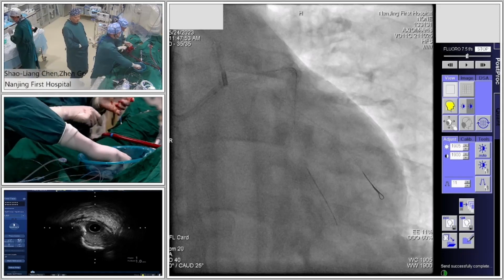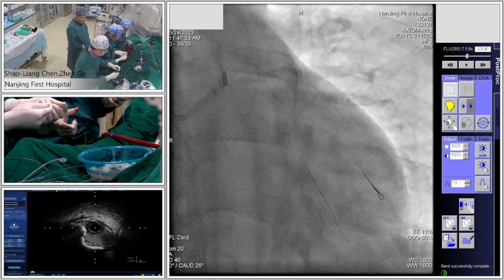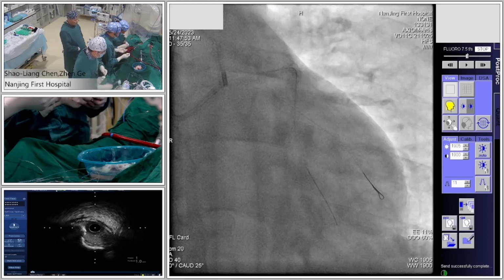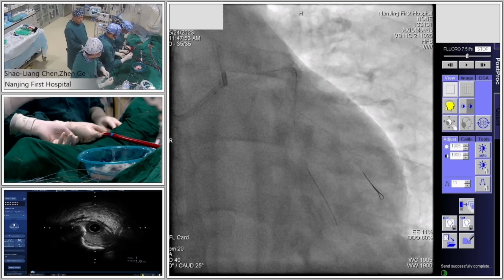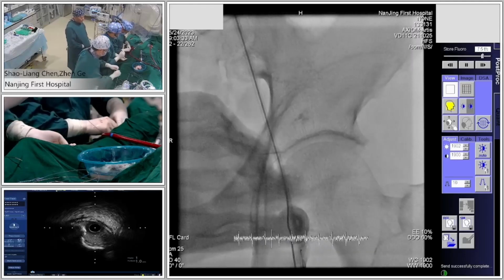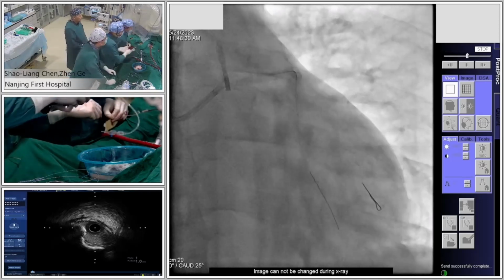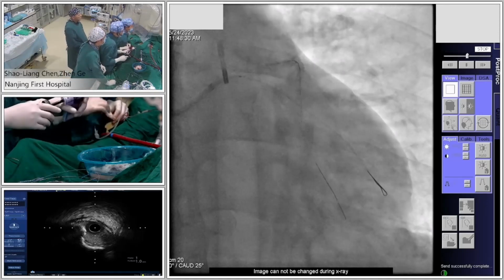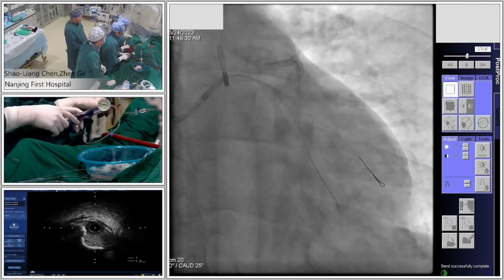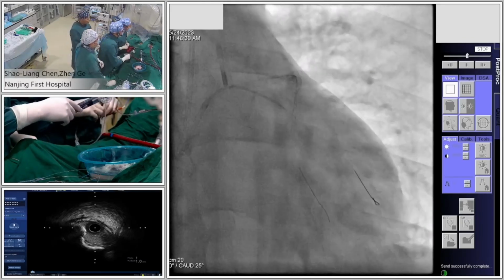So after repeat dilation using 2.25 NC balloon, now I think it will be not too difficult to get the circumflex stent in. I hope so. Good. Probably the stent is too long. Almost, because the stent is very long.